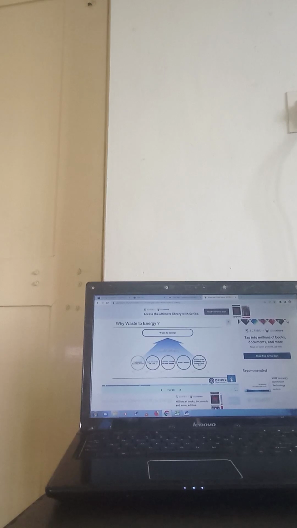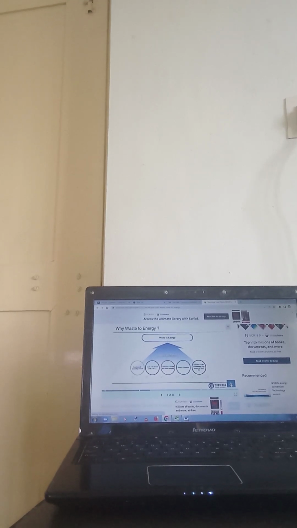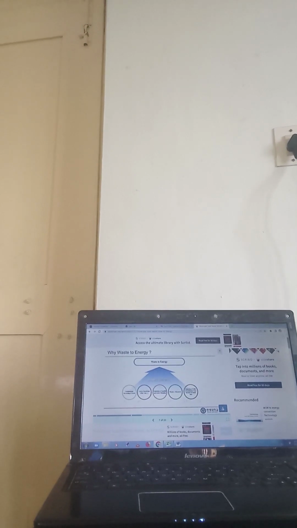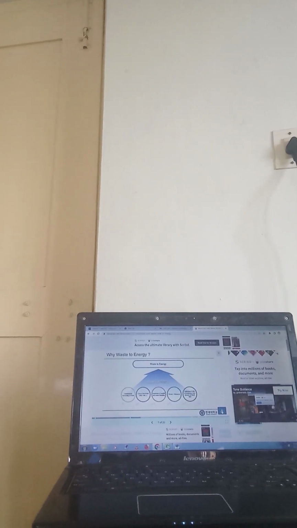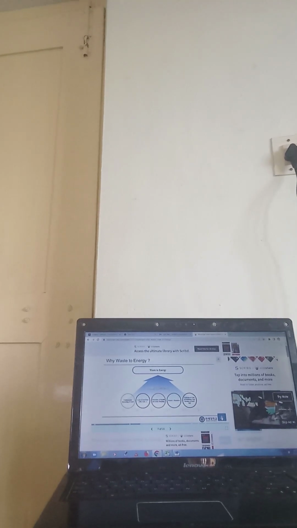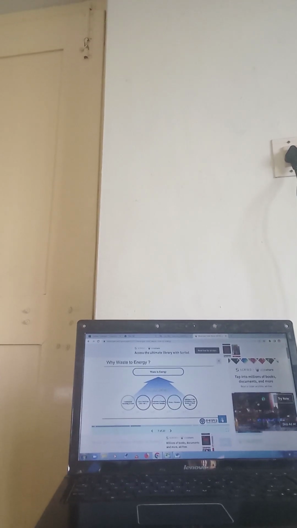Last one is the emission of greenhouse gases because of fossil fuels. That is why we say we want to focus on renewable energy resources. Renewable energy resources means carbon free resources. That is called renewable energy resources. Those are some of the objectives for which we focus on waste to energy. Note it down.